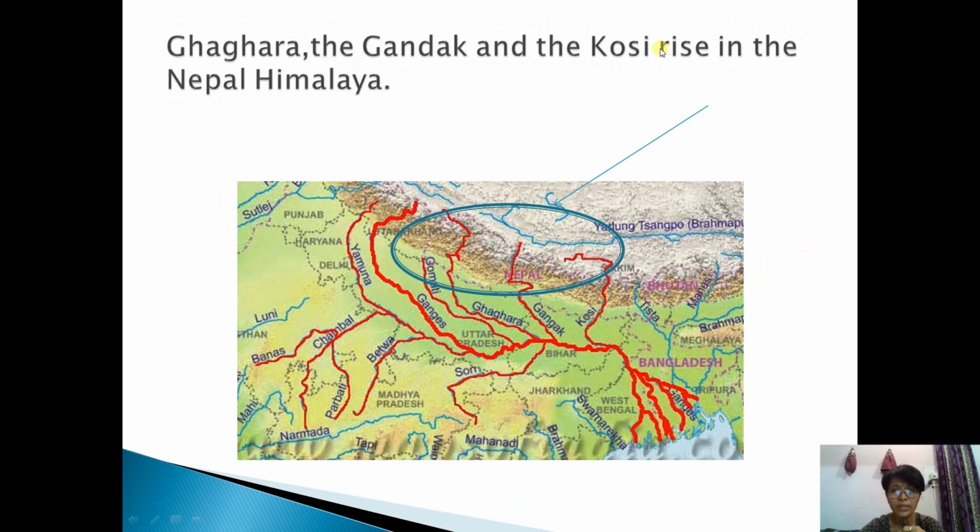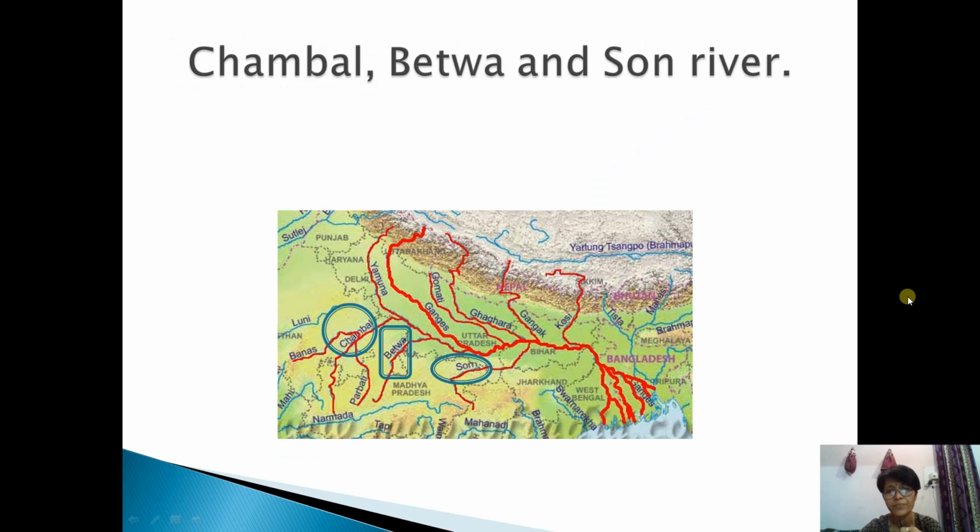Ghagra, the Gandak and Kosi rise in the Nepal Himalaya. So Nepal Himalaya, I'm showing the location part. And from this Nepal Himalaya, these are three other tributaries of river Ganga. One is Ghagra, you see picture of Ghagra. This is Ghagra, then Gandak, second one, and this is Kosi river, originating in Nepal Himalaya.